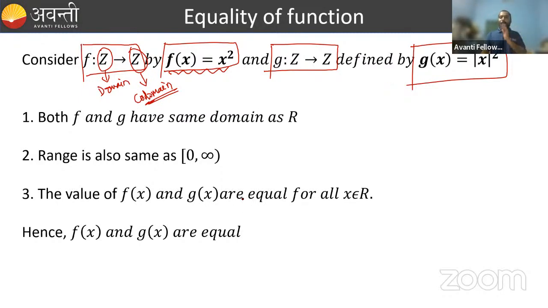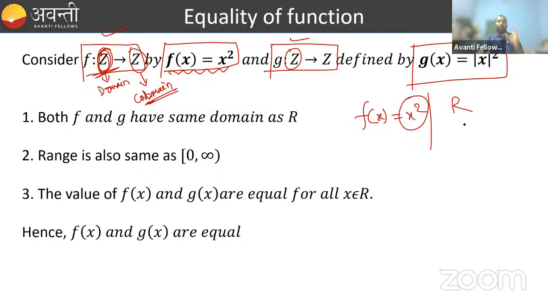First we'll see what are the domains of both the functions. It is given in the question also: Z is the domain in this case and in this case. But largely, when we are talking about f of x is equal to x square and domain is not given, the domain of this function is R. So for all real values of x, f of x is defined.